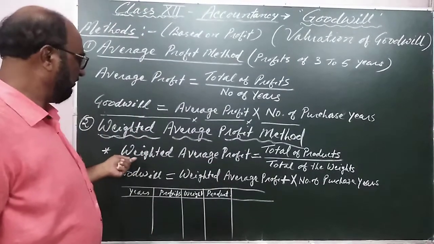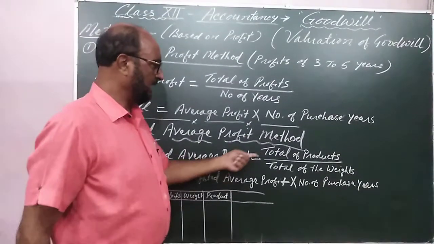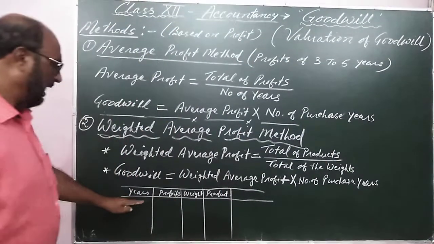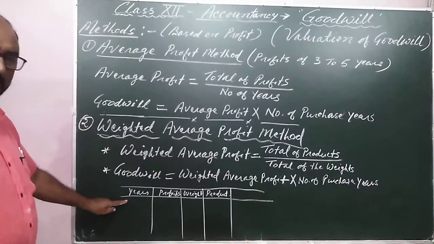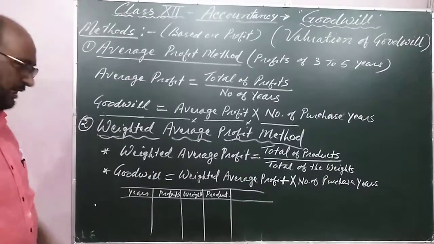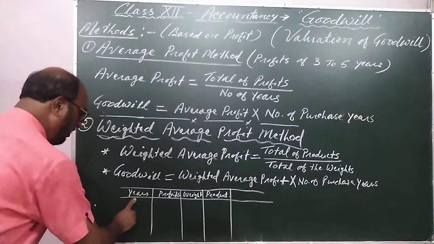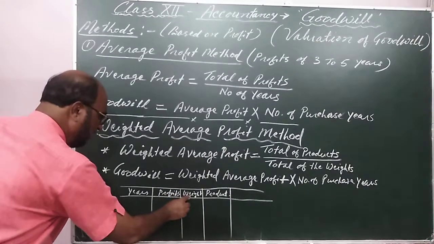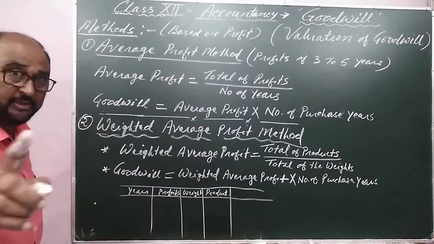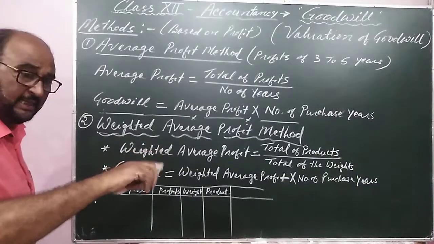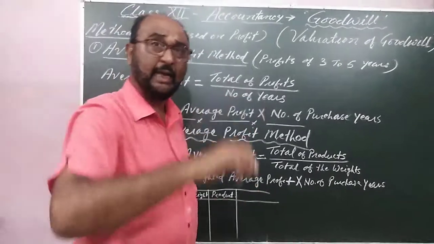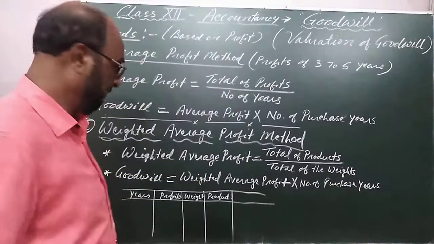My dear students, weighted average profit is the total of the products divided by the total of weights. Here I have explained a table through which the calculation is made. The first column is for years, the second column is for profits, and the third column is for weight, and that weight is either given in the question or decided in the agreement.